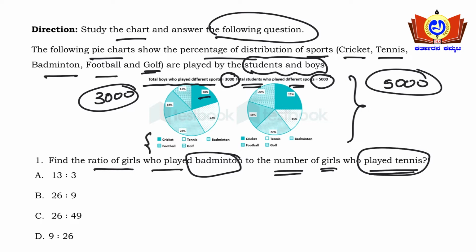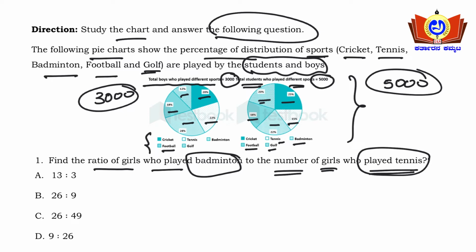Cricket has been played by 20%, tennis 22%, badminton 28%, football 18% and golf 12%. In the other chart, cricket has been played by 25%, tennis 15%, badminton 22%, football 18% and golf 20%.